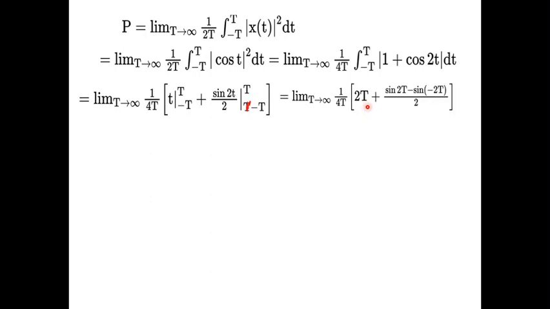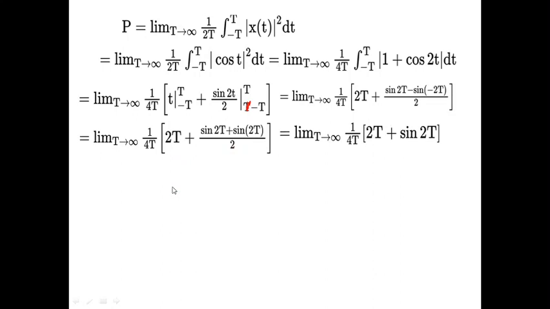You substitute t and minus t, and you'll be getting 2t, then sine 2t minus sine of minus 2t divided by 2, right? So what is sine of minus theta? Sine of minus theta is equal to minus sine theta. So the next step will be limit t tends to infinity, 1 by 4t, 2t, and since sine of minus theta is minus sine theta, it is given as plus sine 2t divided by 2. So simplifying further, you will be getting 2t plus sine 2t.